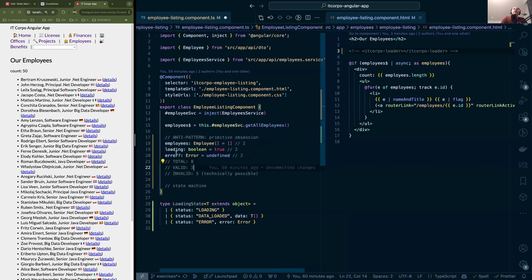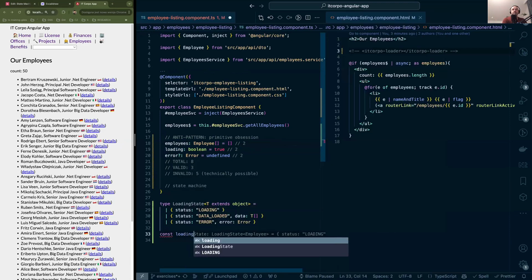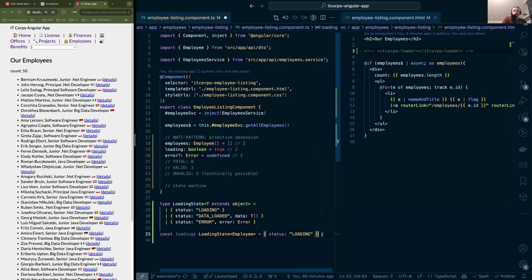For instance, if we are loading, then there is no employee and there is no error. And here, if we wanted to actually instantiate a thing, let's say the loading, of type loading state, of course, then we can absolutely instantiate that we have the status loading over here.